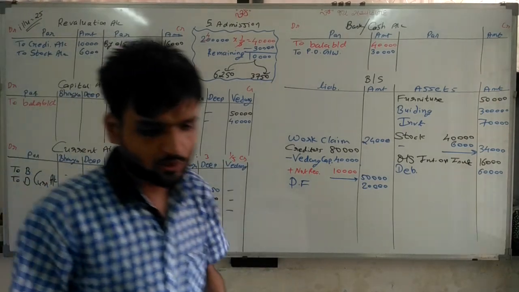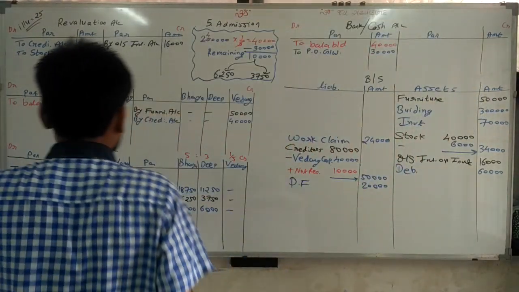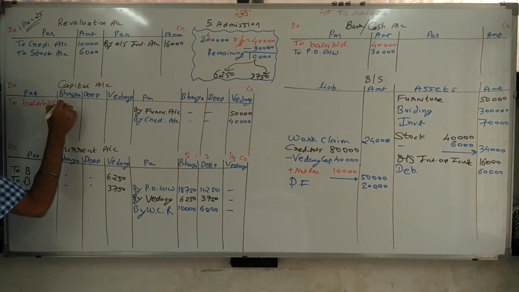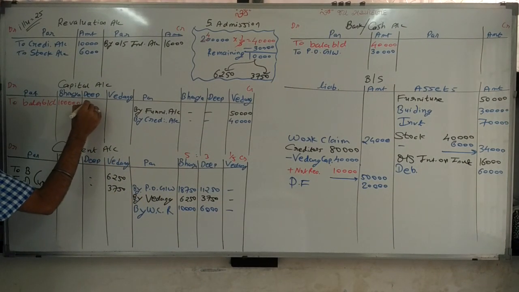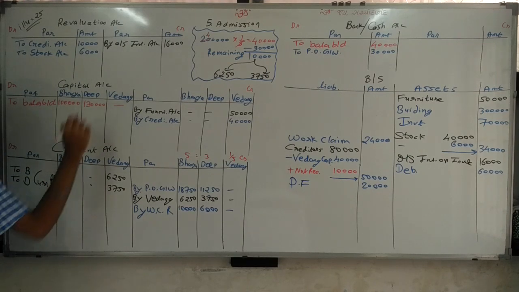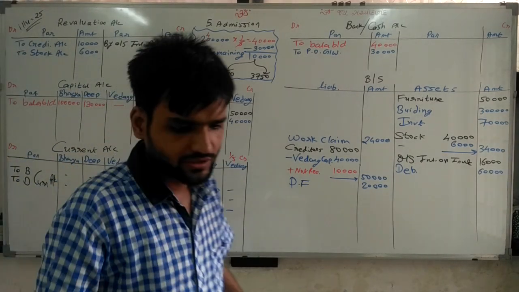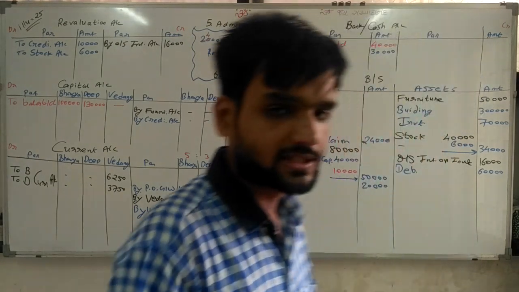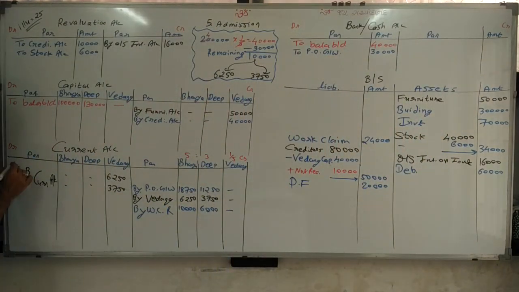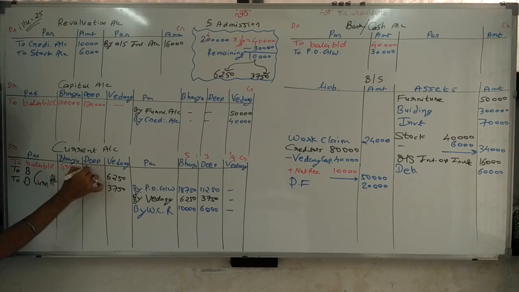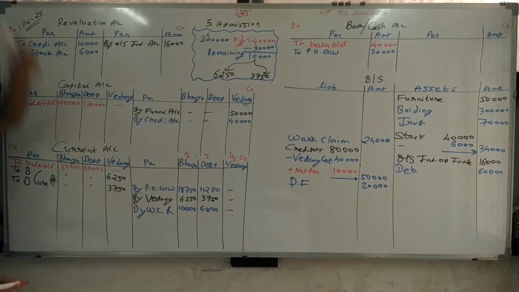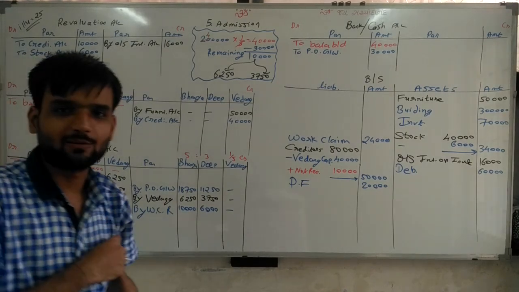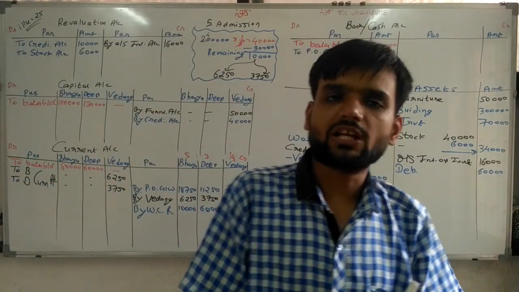What is given in capital account? 1 lakh, 1,30,000, dash. Going ahead, current account 80,000 and 60,000. Again balance b/d. Simple one, sir. Each and everything is completed.